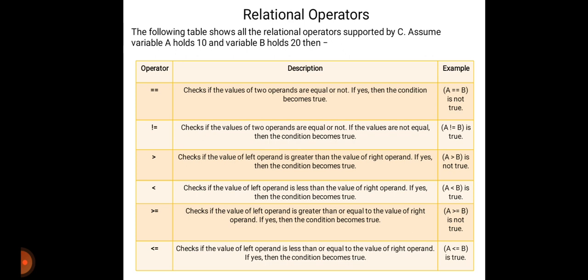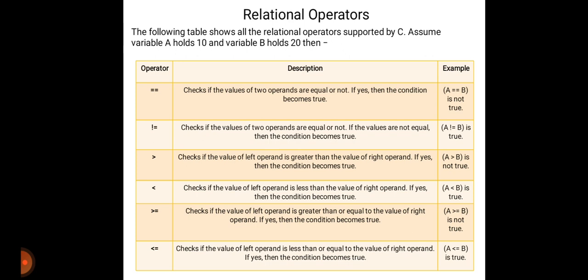If yes, then the condition becomes true. So A less than or equal to B is true because our value of A is 10 and value of B is 20. So B is greater than or equal to A.